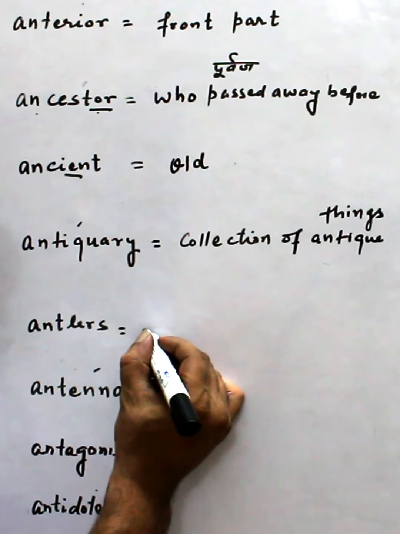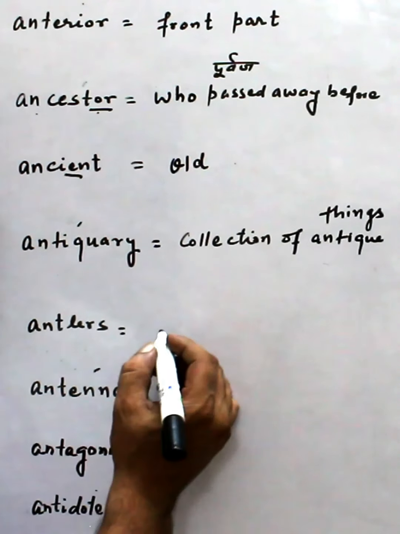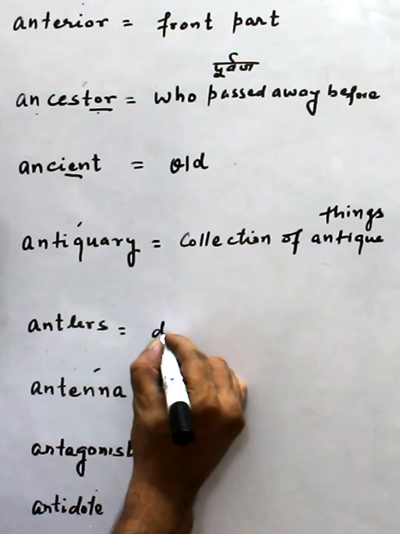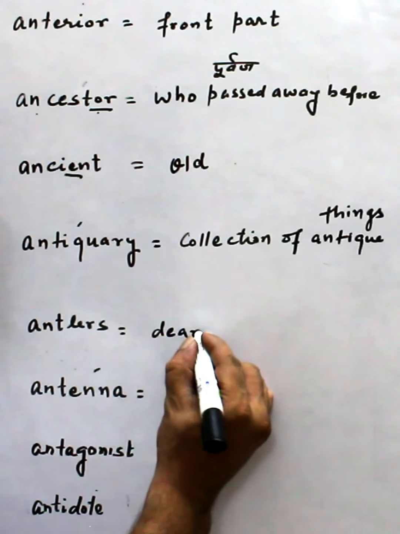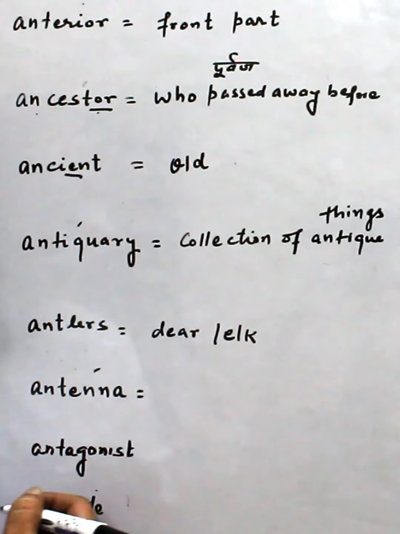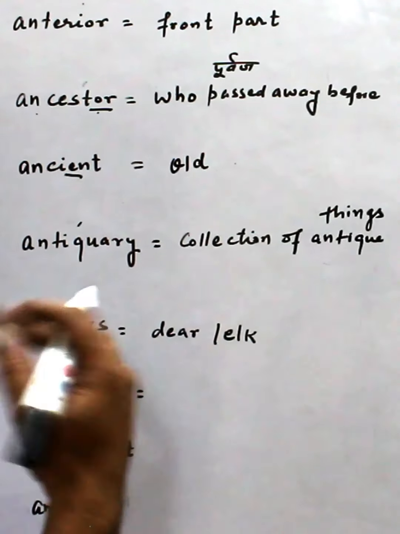Literal meaning is front eyes, but who has front eyes? It is the deer or elk. Antler means because it has the horn which grows like the eyes.